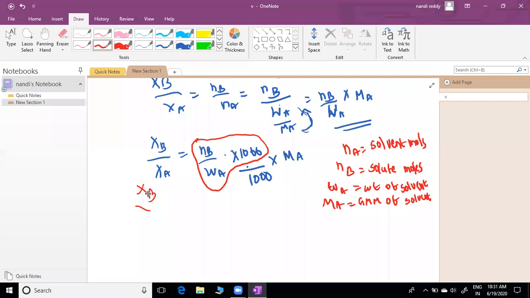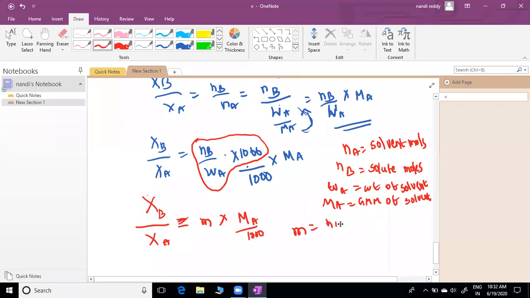This is molality. Moles of solute by A means only solvent. This A means solvent or not? This is by 1000. So you can write molality into mass of solvent by 1000. What is the molality formula? I am writing again: Nb into 1000 by W grams of solvent.